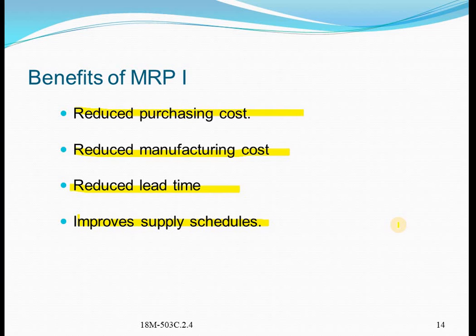So additional benefits are reduce customer lead times to improve customer satisfaction, reduce inventory costs, effective inventory management and optimization. By acquiring or manufacturing the optimal amount and type of inventory, companies can minimize the risk of stockouts and the negative impact on customer satisfaction, sales and revenue without spending more than necessary on inventory, and improve manufacturing efficiency by using accurate production planning and scheduling to optimize the use of labor and equipment. So these are the various benefits of the MRP1 system.